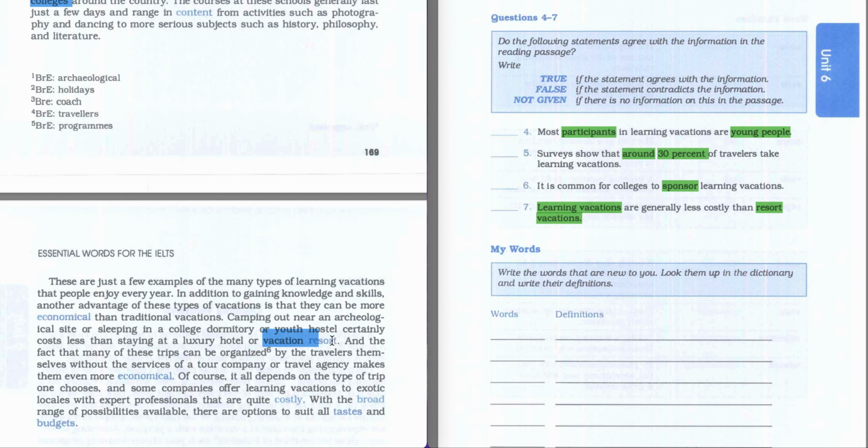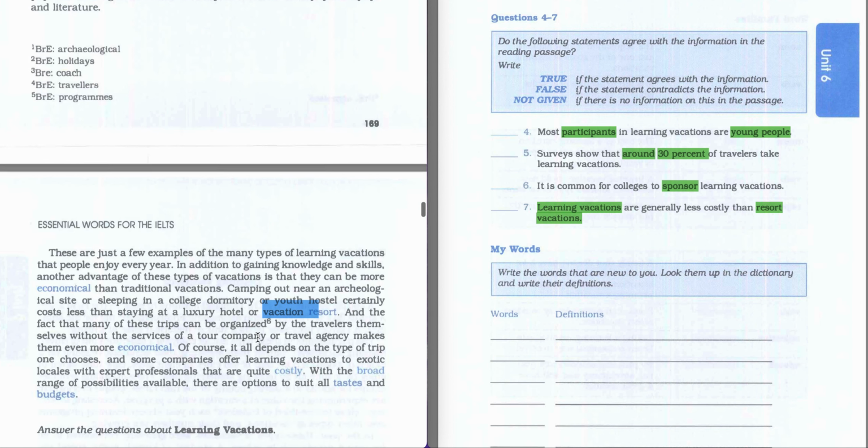Let's read this sentence. Camping out near an archaeological site, or sleeping in a college dormitory or youth hostel certainly costs less than staying at a luxury hotel or vacation resort. So according to this sentence, learning vacations are generally less costly than resort vacations.